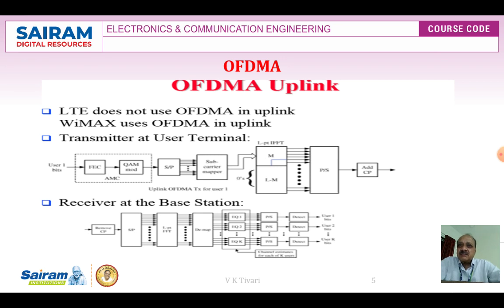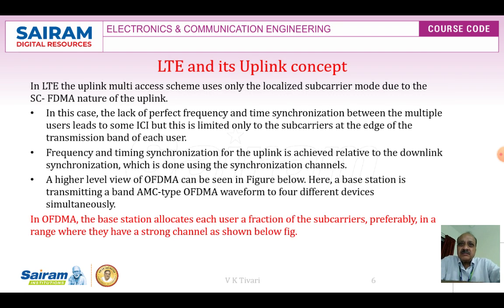OFDM uplink: LTE does not use OFDM in the uplink, whereas WiMAX uses OFDM in the uplink. This is the transmitter at the user terminal; the diagram shows how exactly it works. You can see it very well. It shows how exactly it is taking place. The receiver at the base station is also defined in the diagram.